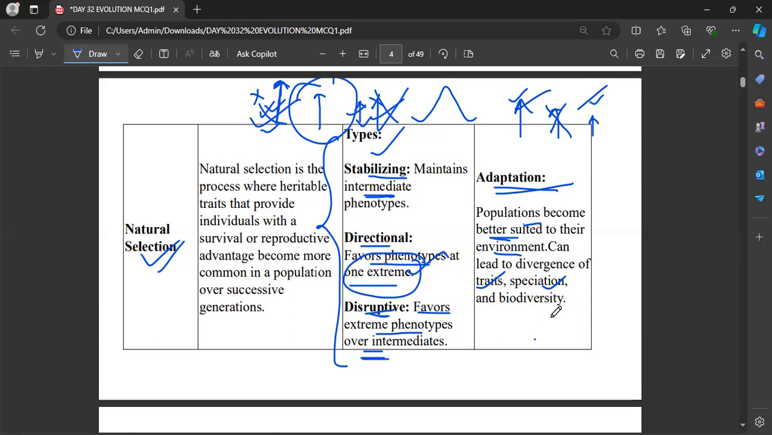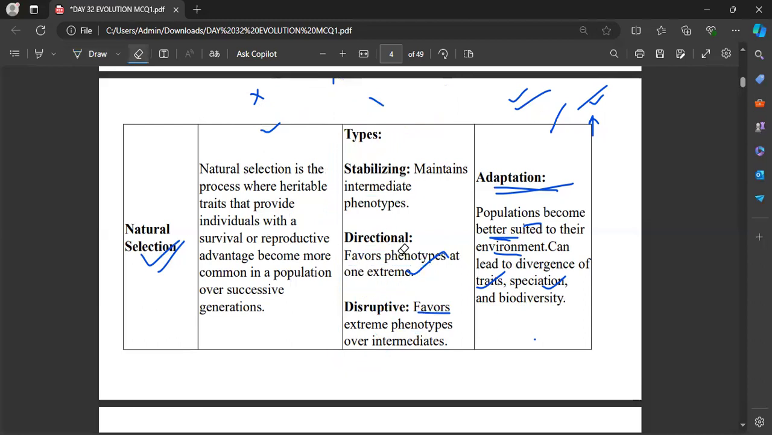Okay, and also you should know the stabilizing selection, directional selection, and disruptive selection graphs. Okay, so let me draw the graph for you. The question can also arise from the graph. So whenever you find any graphs, you have to give special importance to the graph.